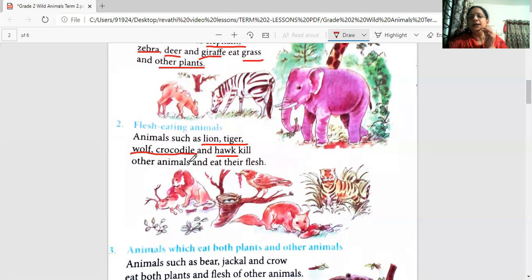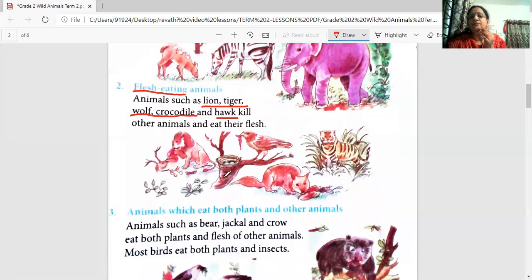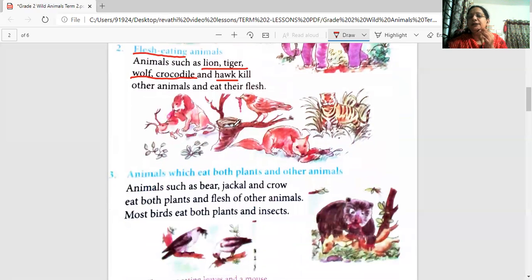Crocodile, crocodile. Hawk, hawk. All these are the animals which eat flesh. These are called flesh eating animals. Very good. Now you see them, what they are eating here. They are eating the flesh of the other animals. It's so scary, but they eat the flesh of the other animals because they are the wild animals that